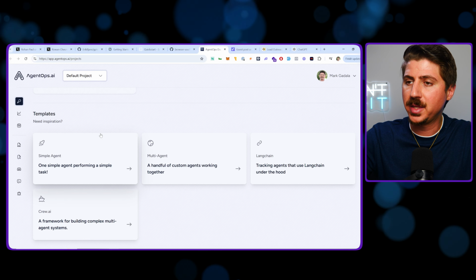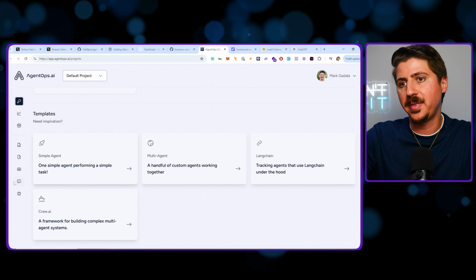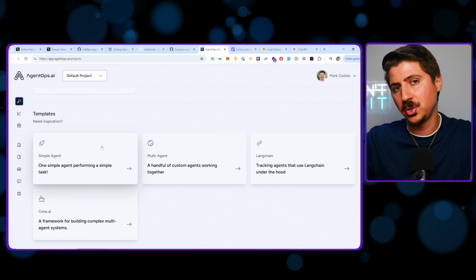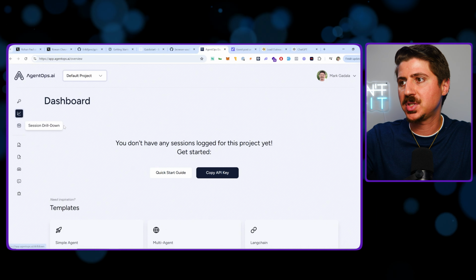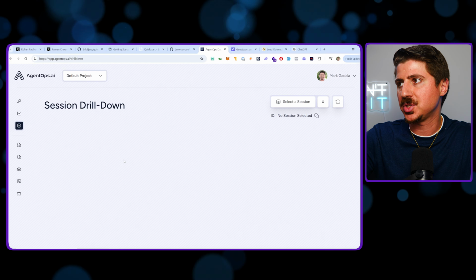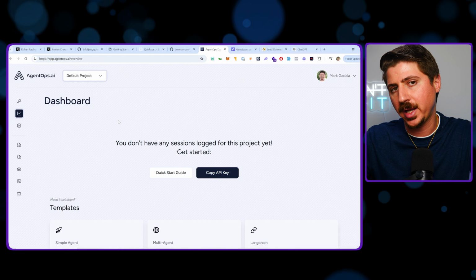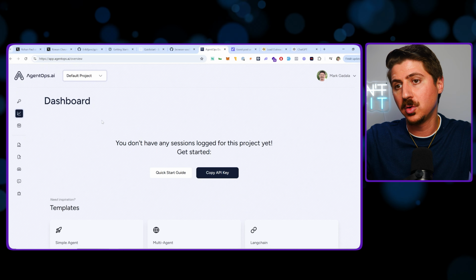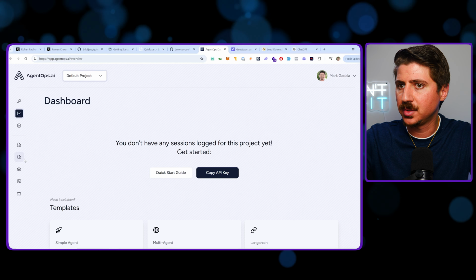Essentially the way this works is you create an API key, and then you create certain agents, and these agents will go out and do tasks for you. Again, you need to run code. This is a little bit more complicated. And then it gives you sessions. I haven't done anything here, but it'll show you what the agents have been doing, what tasks they did, how they did it. So you can keep track of your agents while still running your own code locally, which is really cool. I can show you a quick example of how this looks as well.